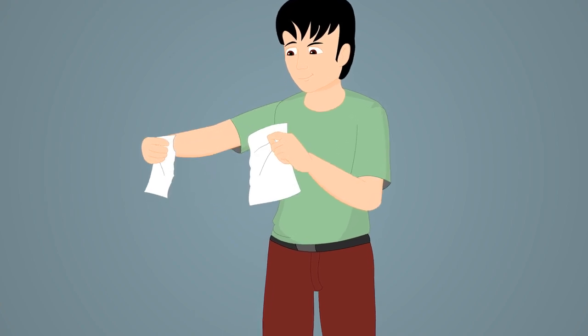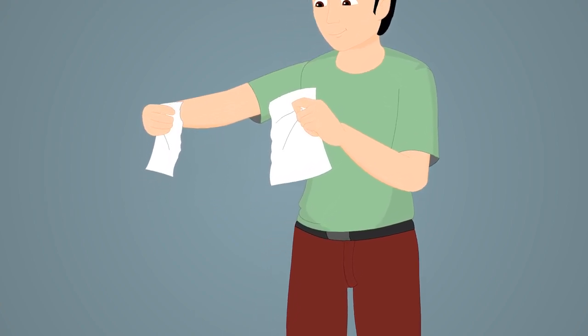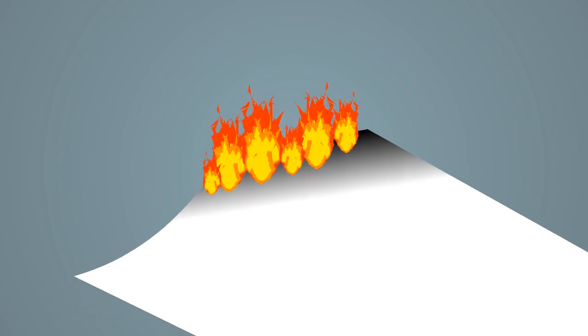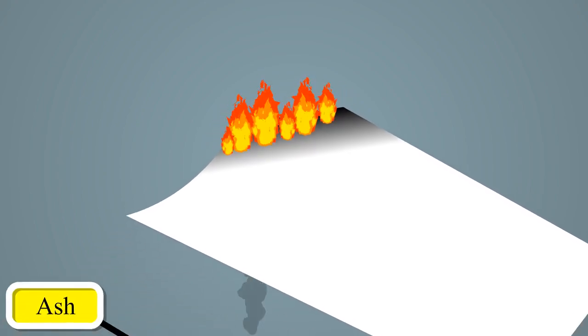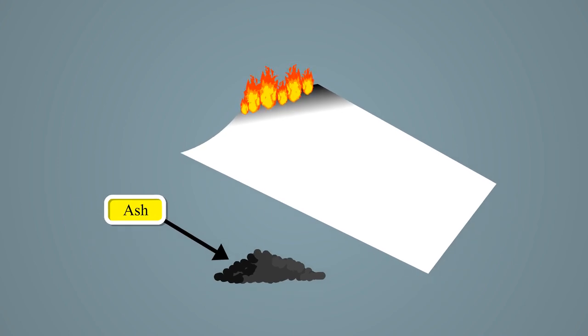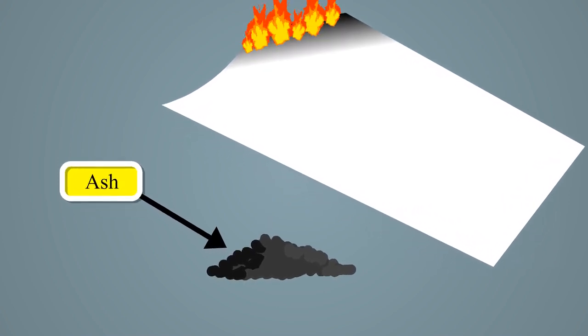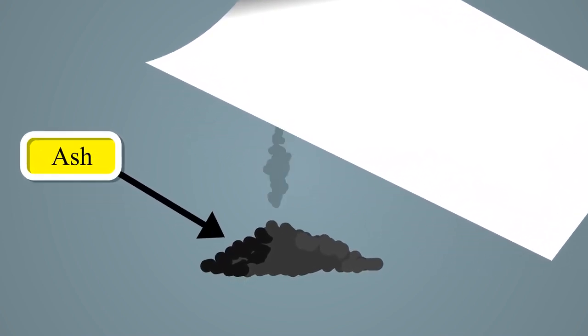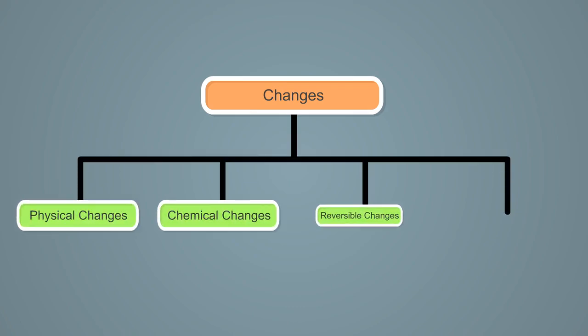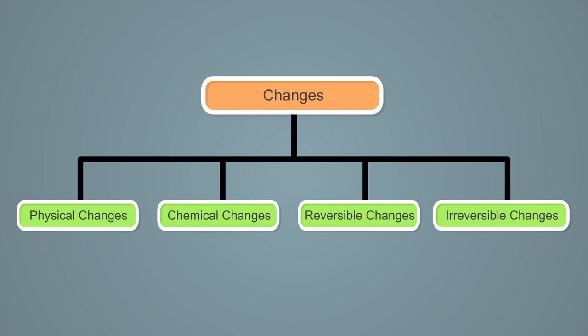Tearing off paper is an example of a physical yet irreversible change. In this case, there is a change in size of the object, but it cannot be reversed. Burning of paper is an example of a chemical and irreversible change. In this case, a new substance is formed, which is ash. This process also alters the properties of paper. In this way, we can categorize all changes that occur around us into these four categories.